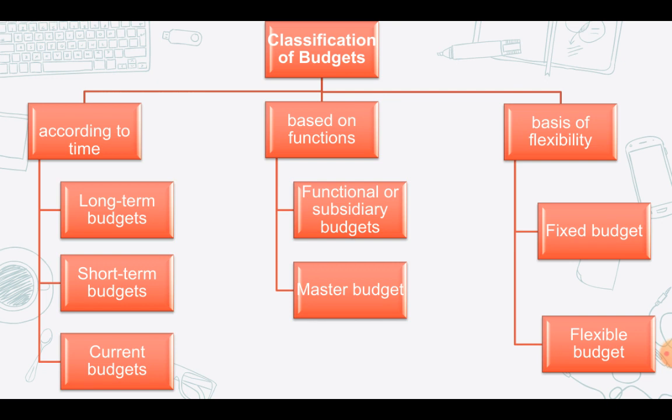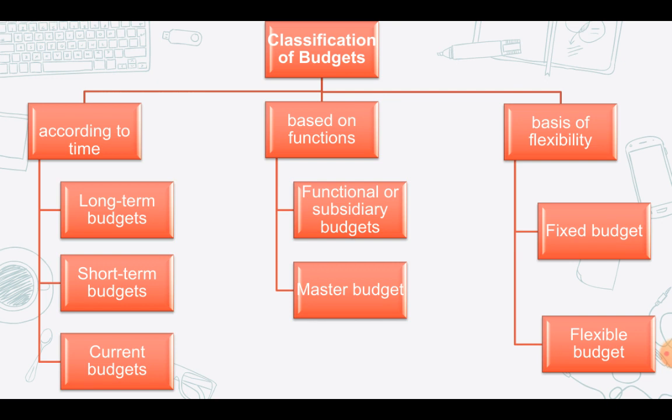So a flexible budget is a budget which, by recognizing the difference between your fixed, semi-variable and variable cost, will be designed to change in relation to the activity attained. And the Chartered Institute of Management Accountants, CIMA London, has defined a flexible budget as a budget which, by recognizing the difference in behavior between fixed and variable costs in relation to fluctuations in the output, turnover, or other variable factors such as number of employees, will be designed to change appropriately with such fluctuations. Therefore, flexible budget will be giving different budgeted costs for different levels of activity.